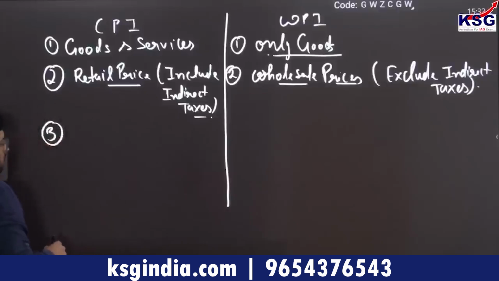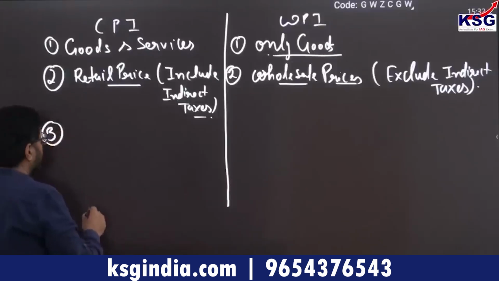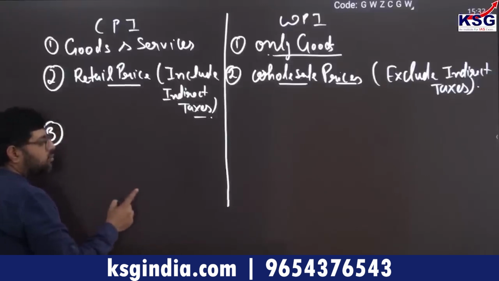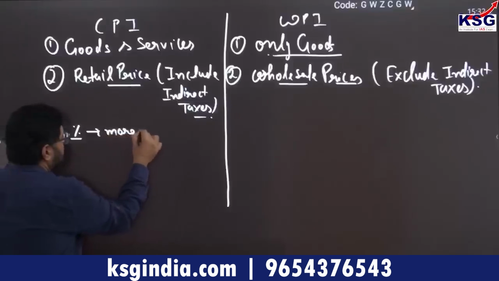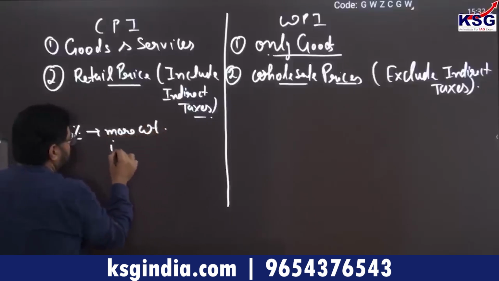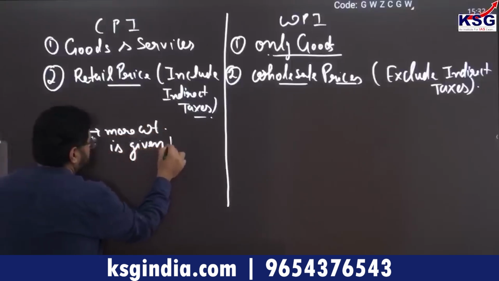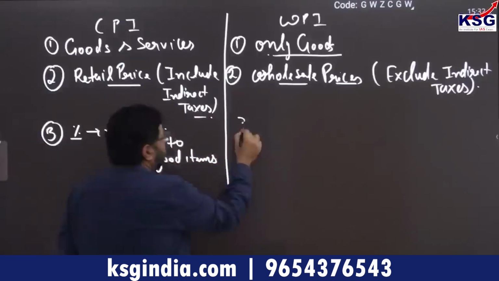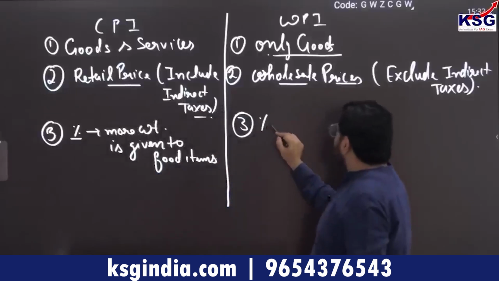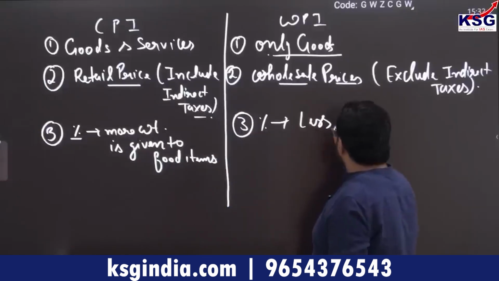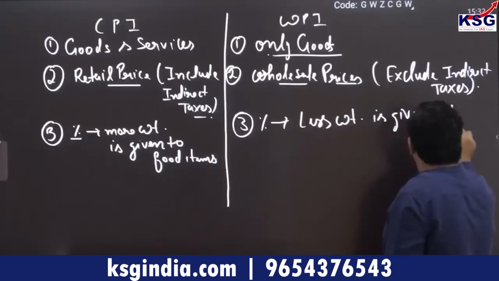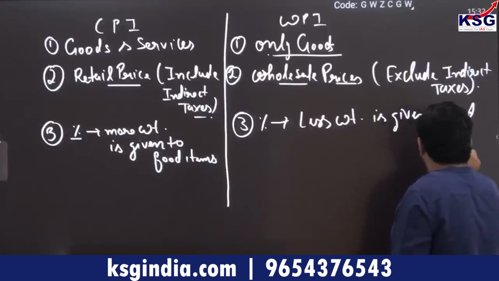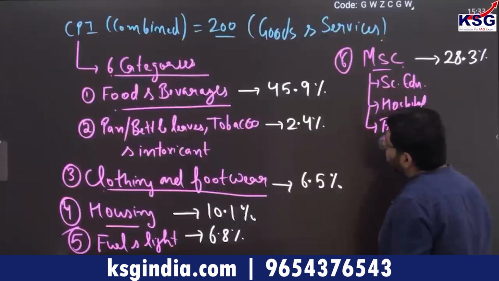Now if you see, no doubt in CPI, more weightage, in terms of percentage, is given to food items. Whereas in WPI, in terms of percentage, less weightage is given to food items. You can see this when we talk about this thing.